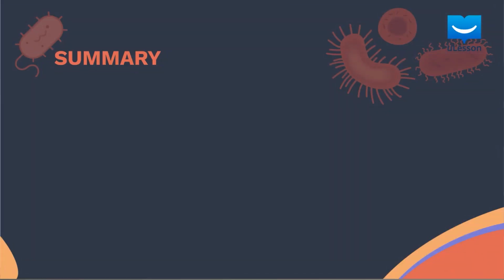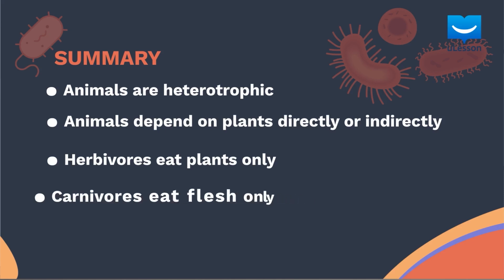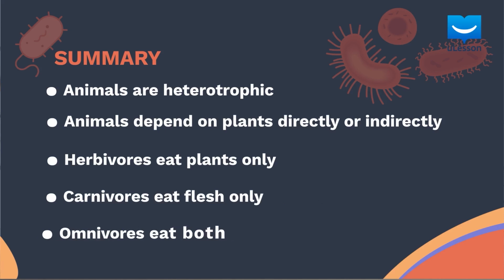Now let's run through what we have learned. We learned that all animals are heterotrophic in nature because we cannot manufacture our own food. We also learned that animals depend on plants directly or indirectly. Herbivorous animals depend on plants directly, while carnivorous animals depend on plants indirectly. Animals like you and me depend on plants directly and indirectly.